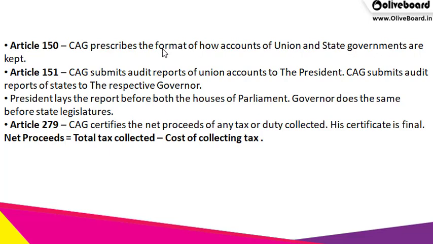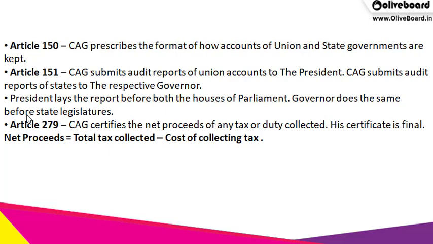Article 150: CAG prescribes the format of how accounts of union and state governments are kept. So the format of the account is such that it is easily readable, or if we want to read it after 10 years, it can be read, because there are certain frameworks, certain guidelines on how these accounts should be made and kept.